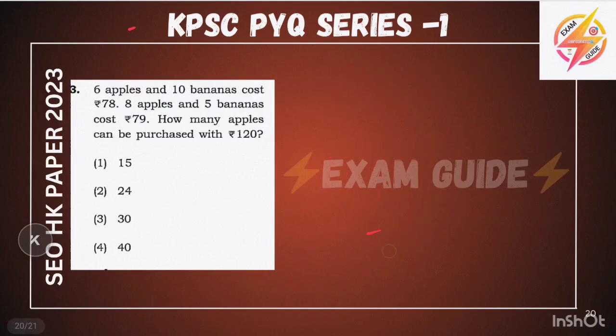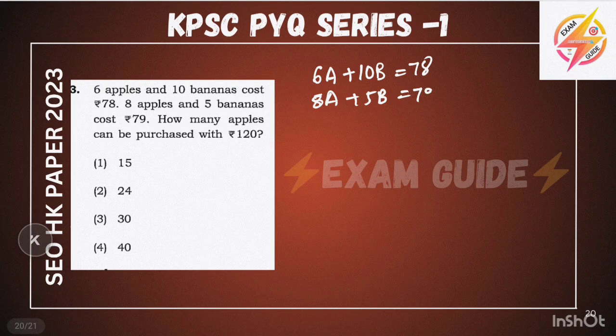Next question is related to the equation based question. Simple. First you should write the equation. 6 apples and 10 bananas cost 78, and 8 apples plus 5 bananas cost 79. So we must equate any one of these. So I will divide the first equation by 2. It will become 3a plus 5b is equal to 39. 8a plus 5b is equal to 79.